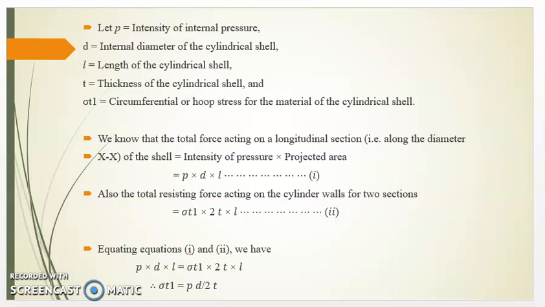Now we will derive the equation of circumferential or hoop stress. We know that the total force acting on the longitudinal section of the shell is equal to intensity of pressure into projected area. Therefore, intensity of pressure P, projected area means D into L. Since pressure is acting along longitudinal axis, that's why we have taken the parameters D and L. Also, the total resisting force acting on the cylinder walls for two sections is equal to sigma t1 into 2t into L. Therefore, equating equations 1 and 2, we get sigma t1 equal to PD upon 2t.